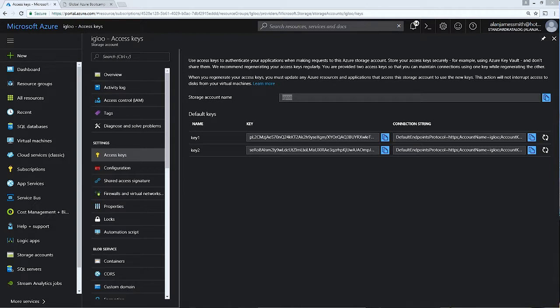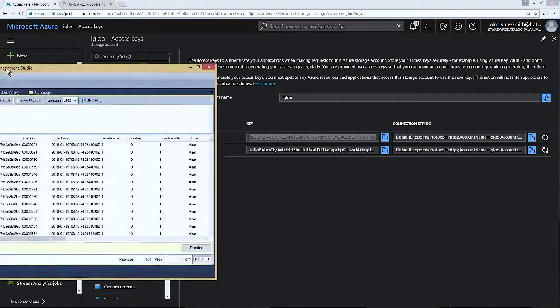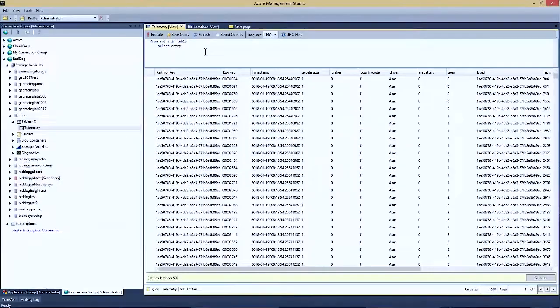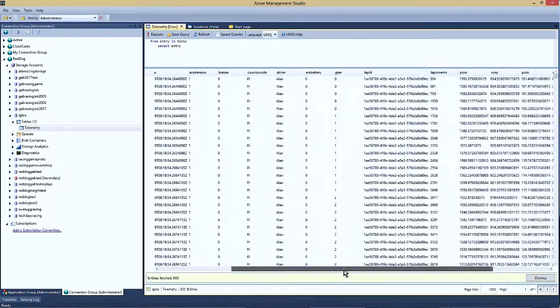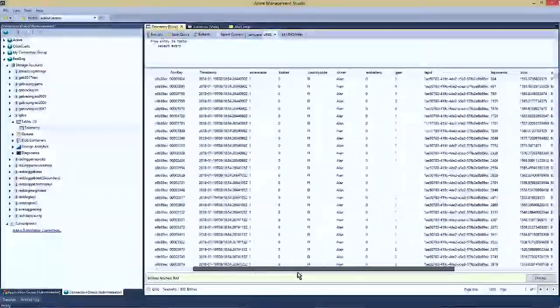So I'm just going to configure this to connect on here. And I'm going to need the storage account key, which is this thing here. So this is the Igloo storage account, and you can see that we've got the actual telemetry data coming through here. Just looking at the archive, it has been working fine, bringing in those laps here.